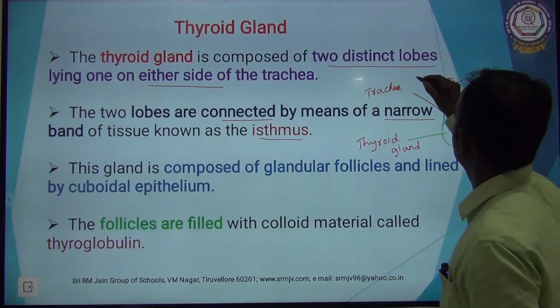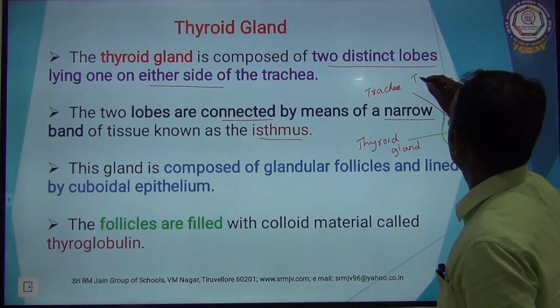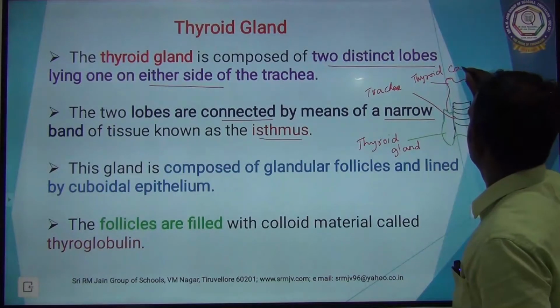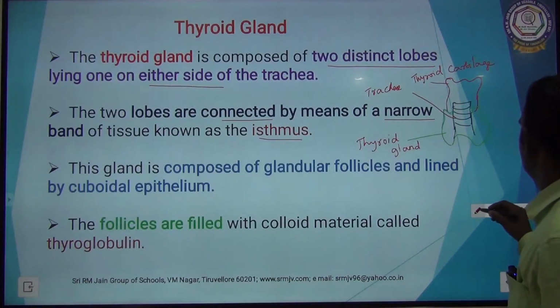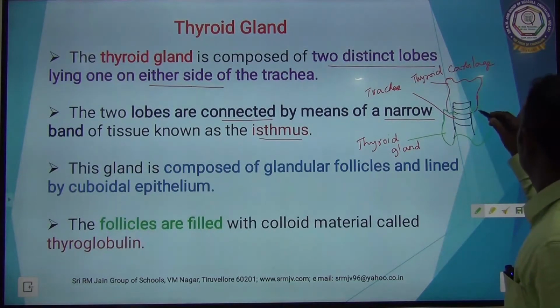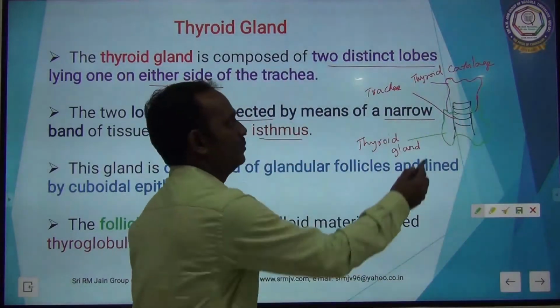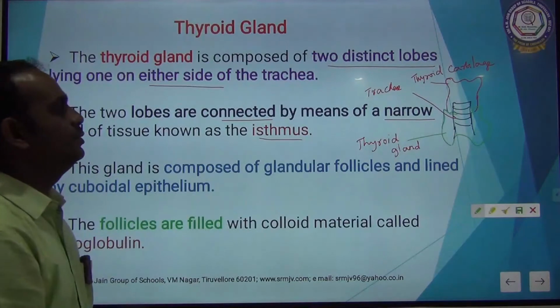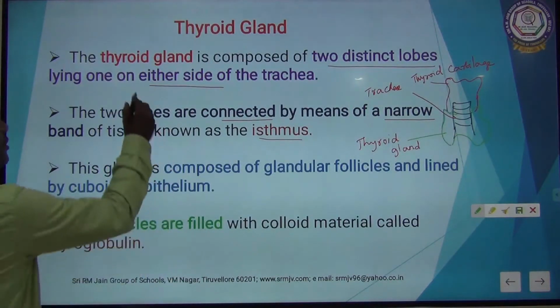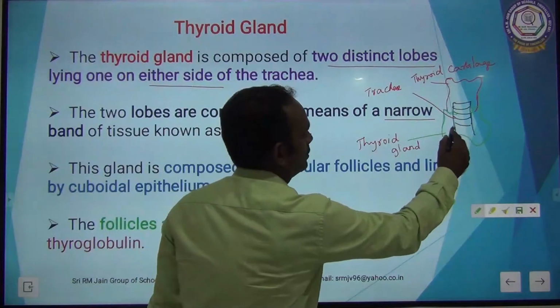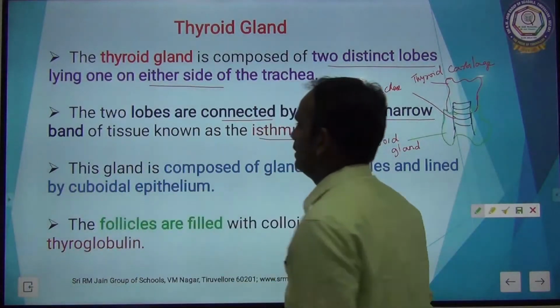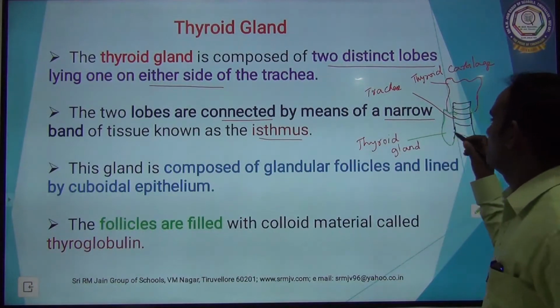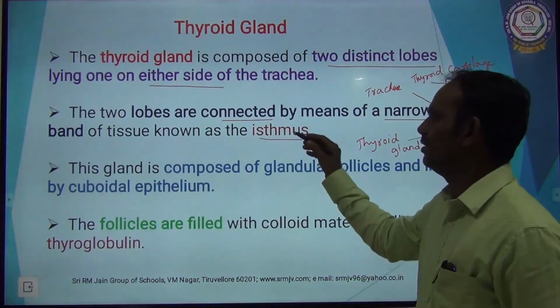This is called thyroid cartilage. So, the thyroid gland is composed of 2 lobes. These 2 distinct lobes are lying on either side of the trachea. And these 2 lobes are connected by a narrow band of tissue called isthmus.